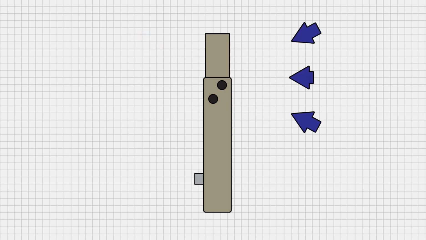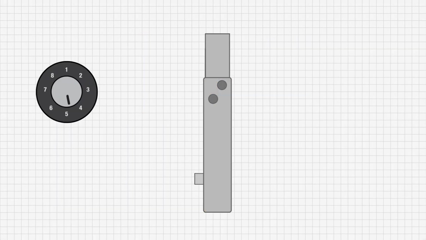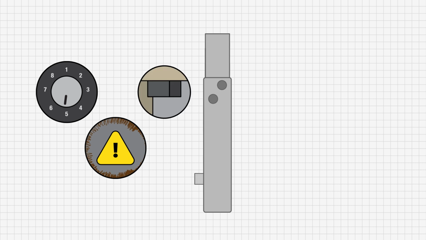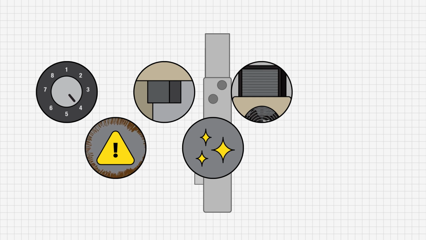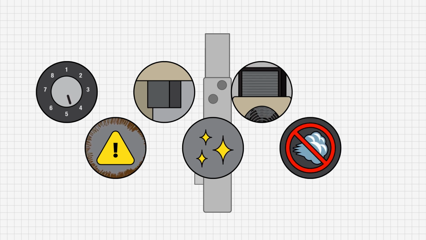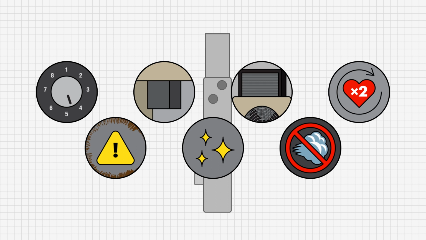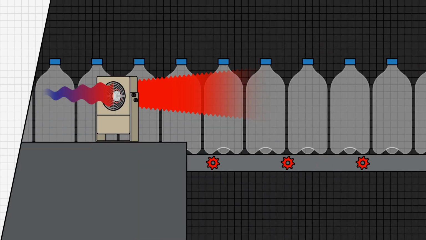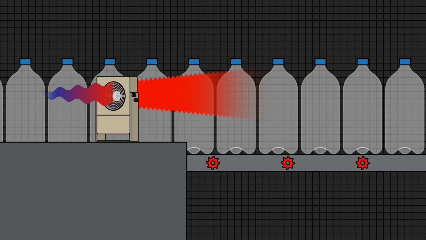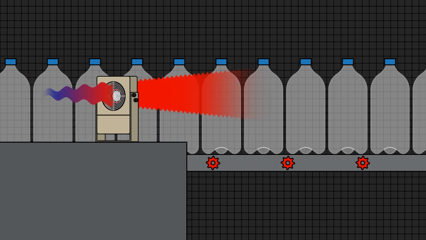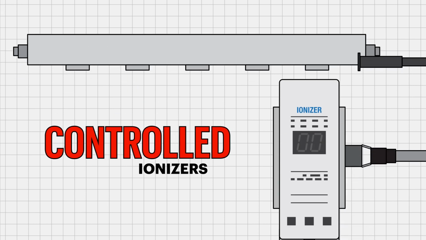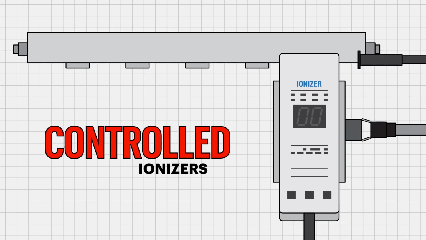They offer many advantages, such as airflow adjustment, emitter dirt detection, detachable emitter cartridges, automatic emitter cleaning functions, optional mountable filters, functionality without the need for compressed air, and double emitter lifespans. Fan ionizers are great for stationary use, as you can simply place them in front of whatever object you need to be ionized. Controlled ionizers have separate controllers and offer 2 primary methods of applying voltage to the emitter and generating ions.